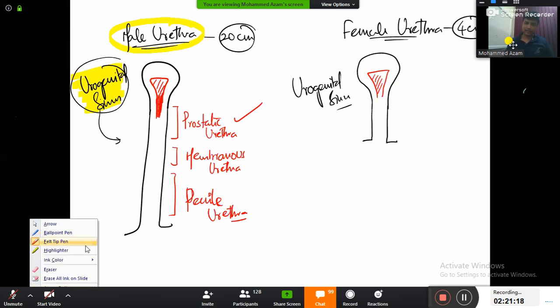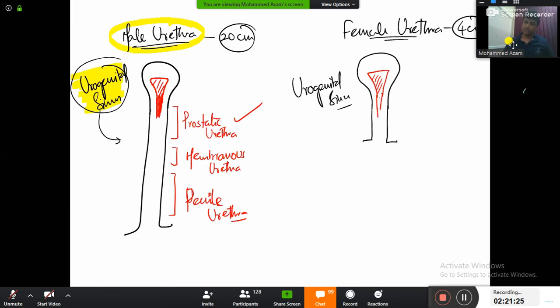And again the same thing. There is no division like prostatic or something like that. And the same thing here. The trigone will continue down onto the posterior wall. Done. That completes your entire urinary system, sir. We are done with the kidney, we are done with the ureter, we are done with the urinary bladder and urethra.